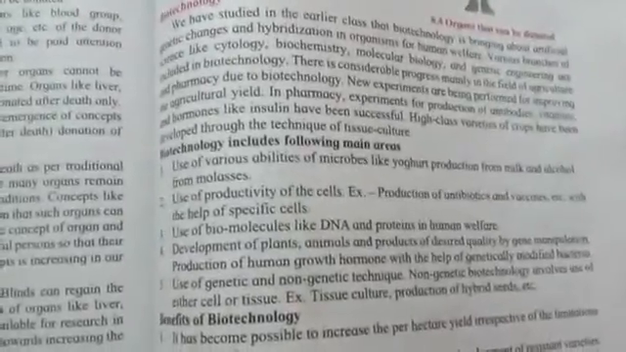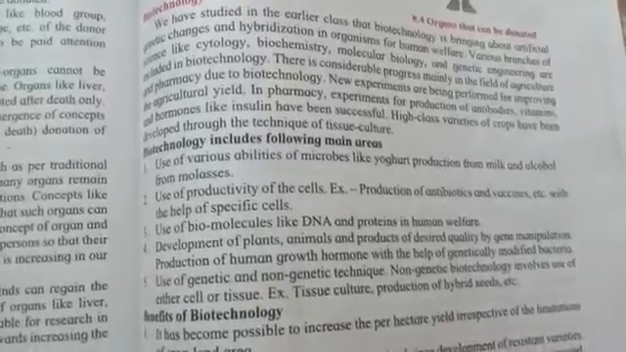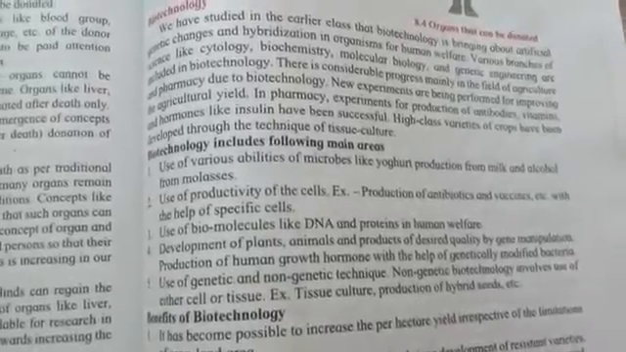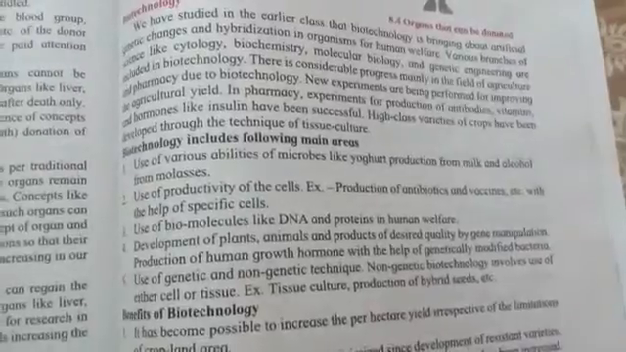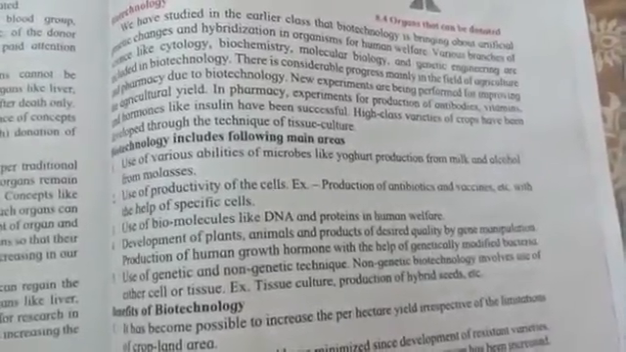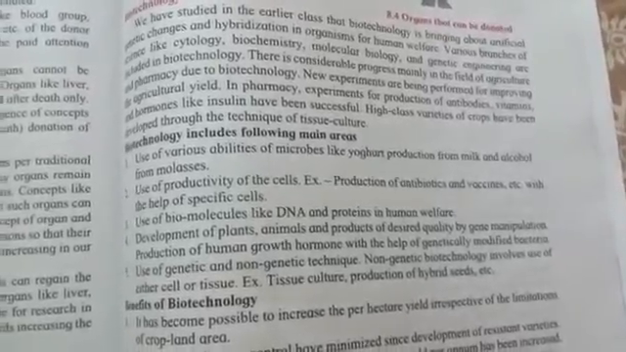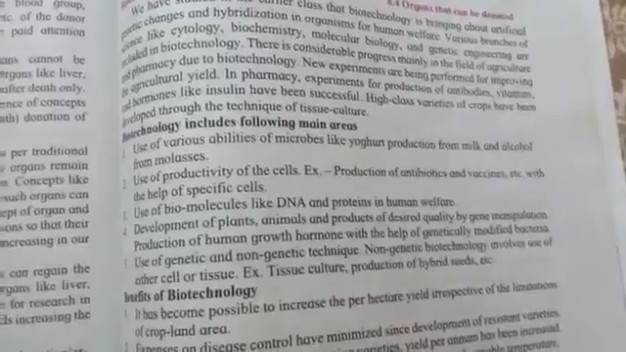Then biotechnology also includes the use of various abilities of microbes, as we studied in the previous chapter, how useful these microorganisms are. They are useful in the production of yogurt from milk, and alcohol. All these fermentation processes are brought about by these useful microbes. And also the use of productivity of the cells, and the production of antibiotics and vaccines.